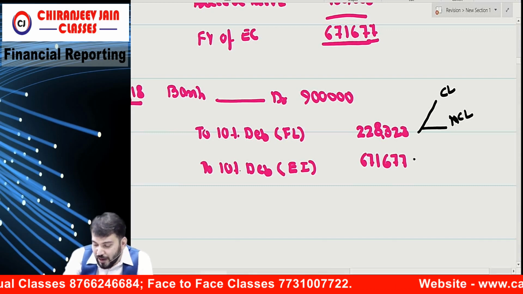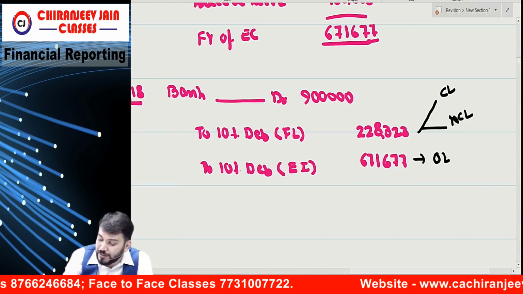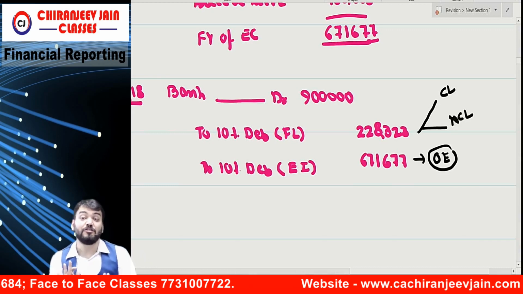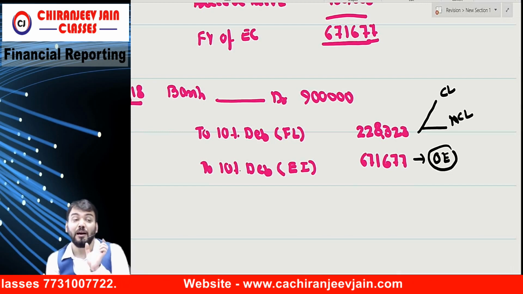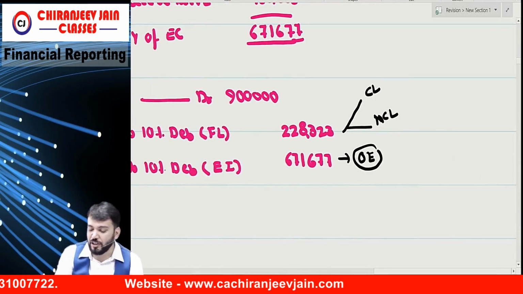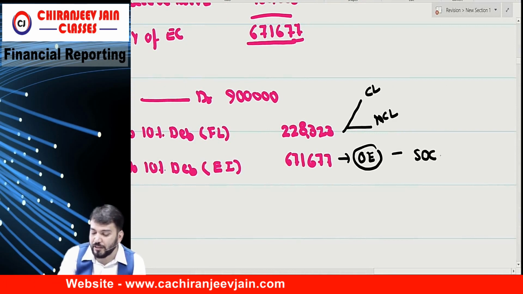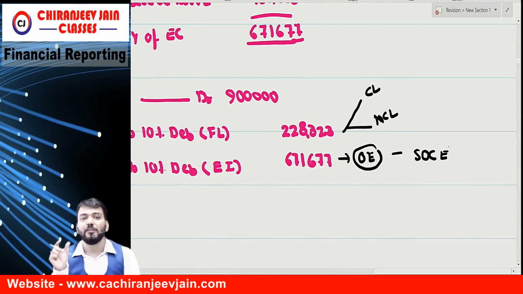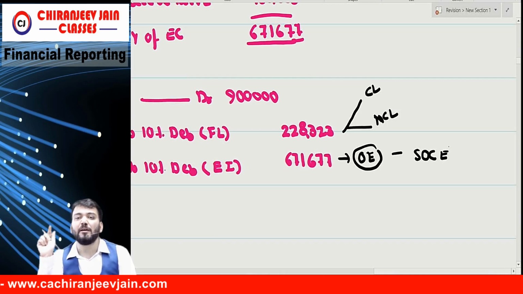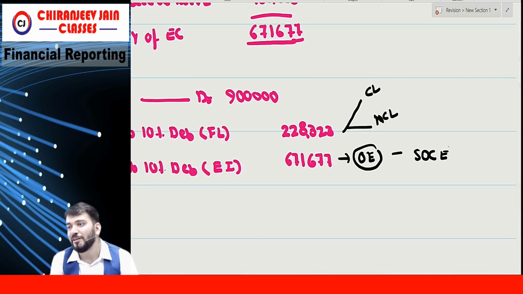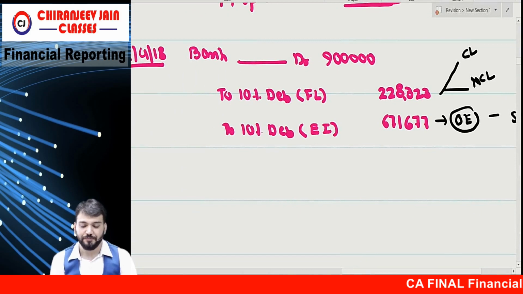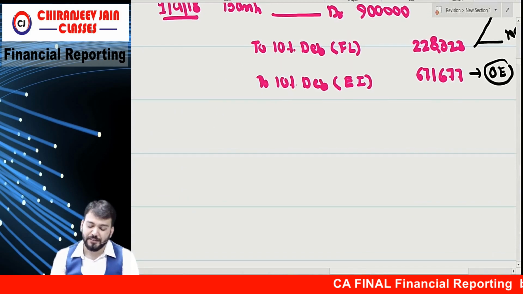And this will be shown under other equity, because right now shares have not been issued, so we can't write under equity share capital. In the statement of changes in equity, there will be one column, equity component of compound financial instrument. In that column we write down this amount. Correct? Understood?